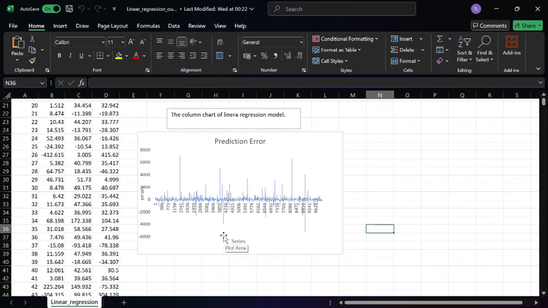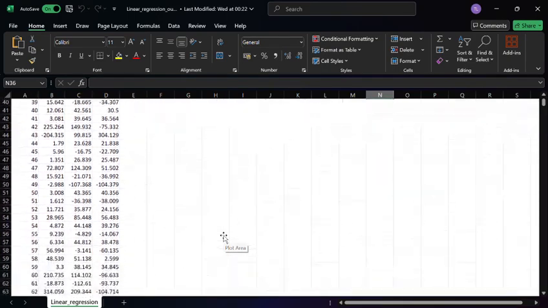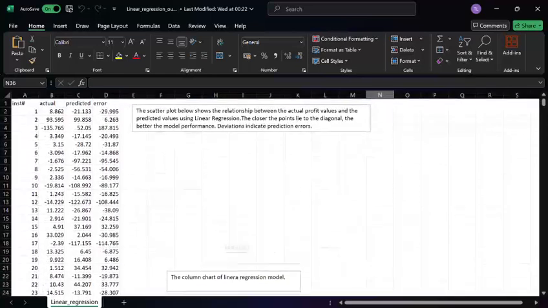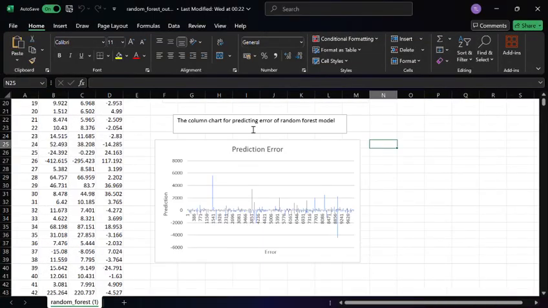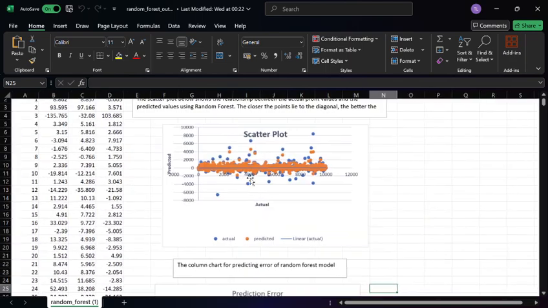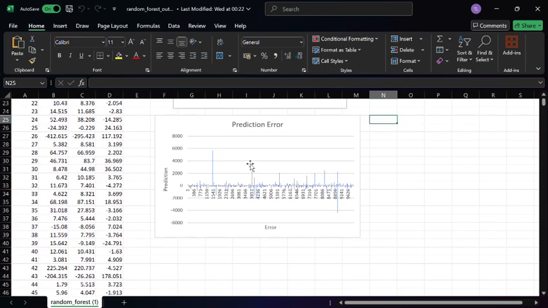This is the visual of linear regression, and this is the visual of random forest.